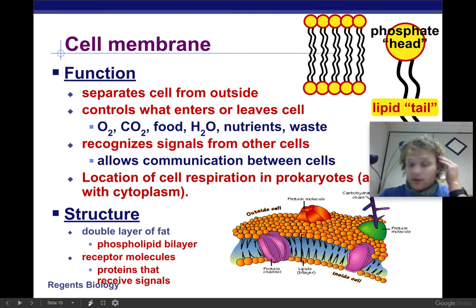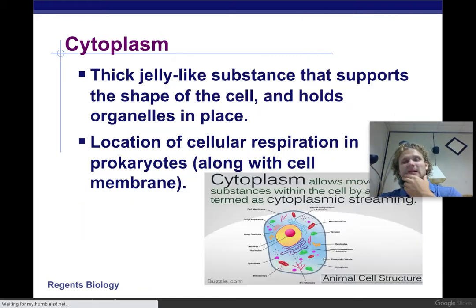All right, then there's going to be a bunch of proteins in here, which are going to allow certain things to enter the cell more easily. You can kind of think of it as a larger opening to fit bigger things into the cell. Really, really small things that can fit in between the phosphate heads can get in, but you're going to need a protein in order to get anything larger. Okay, so let's keep on going.